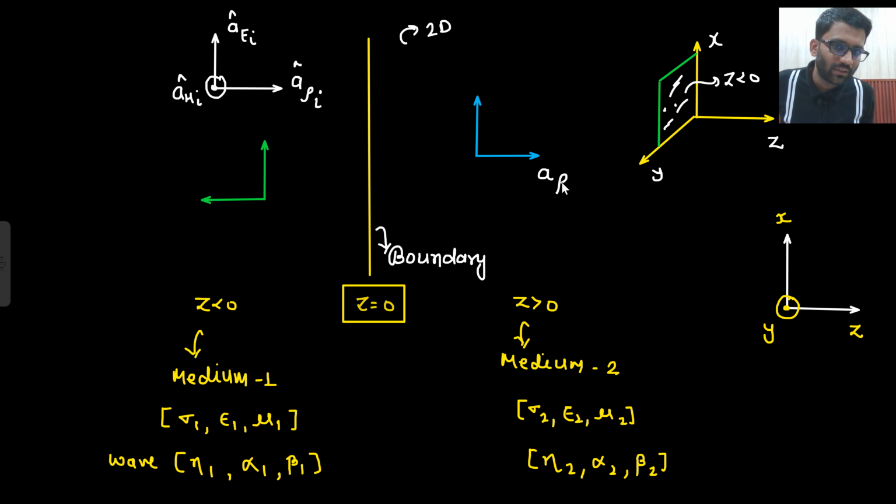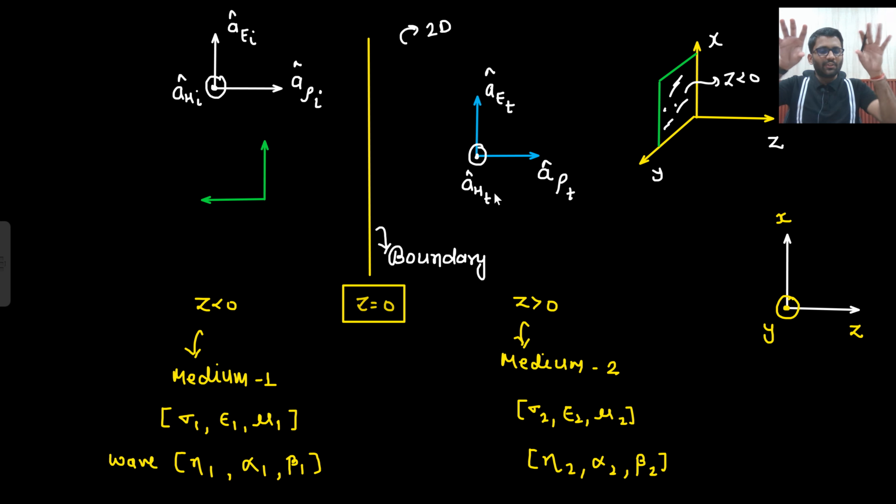So this is your transmitted wave. For the transmitted wave, the direction did not change. The same direction will be for E and the same direction will be for H as well. Just there is a change of medium.